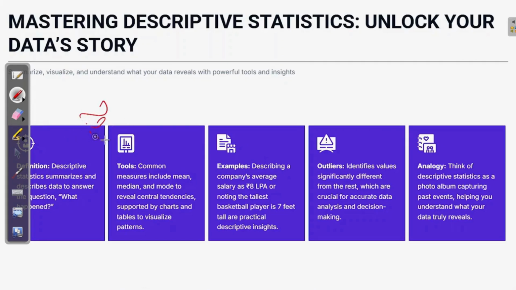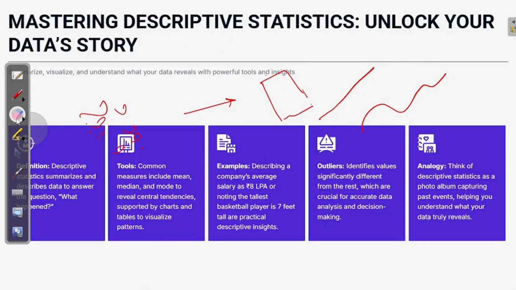Just imagine this is the raw data, and you create some kind of graph, some kind of chart or some kind of line graph to understand what the data is saying with the help of descriptive statistics. If we go to the definition, it summarizes data to answer the question what happened, meaning historically what has happened.